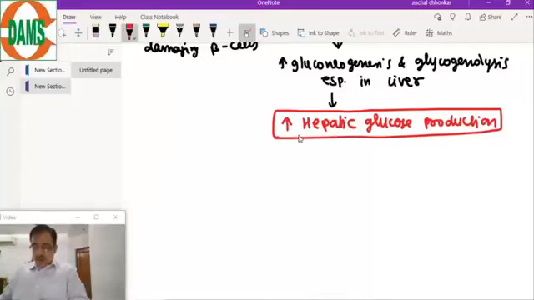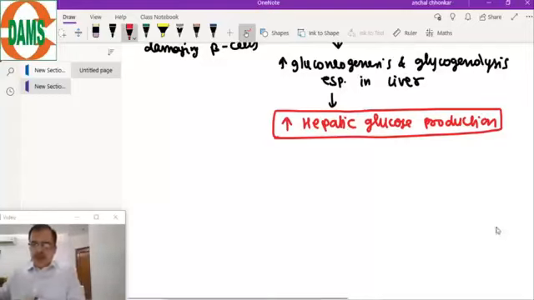Mechanism of glucose toxicity is insulin resistance. Now coming to the management part of the diabetes. So we have done the pathology of type 1 and type 2 diabetes.